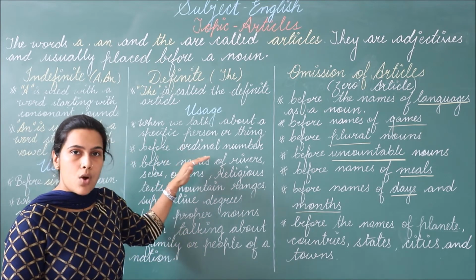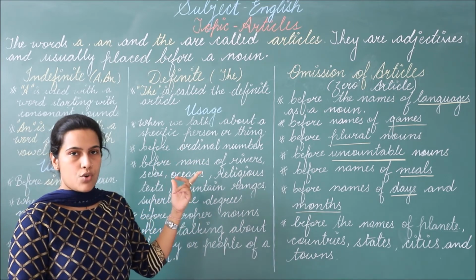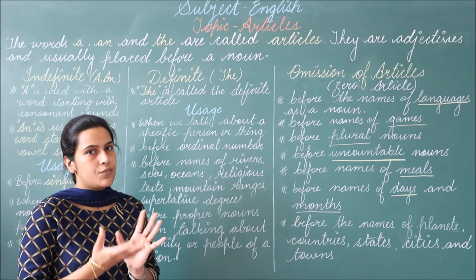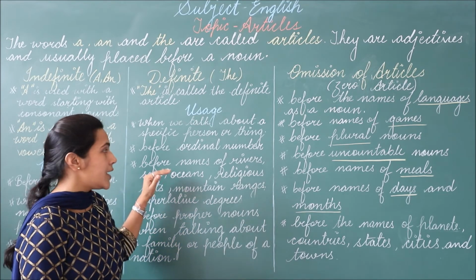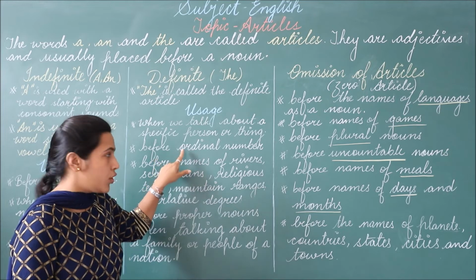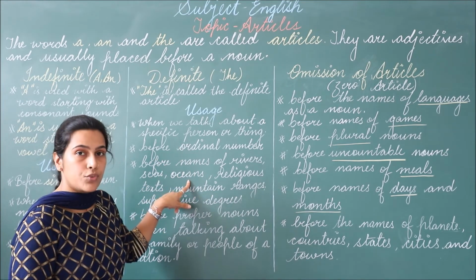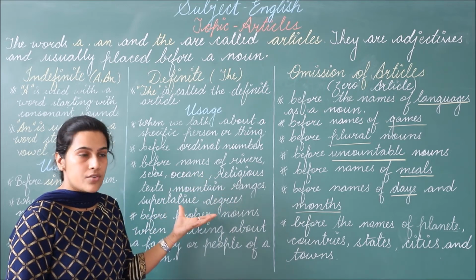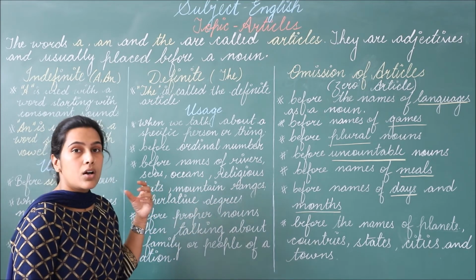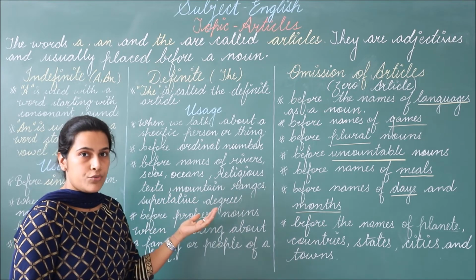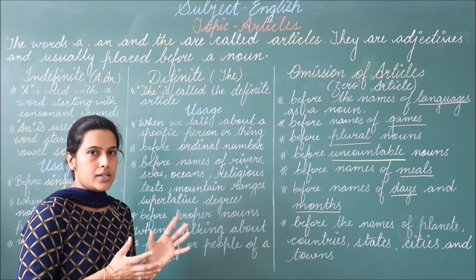Then we learned about its uses. The first one was that we use article the when we talk about a specific noun. Then we learned that we use article the with ordinal numbers. Then we learned that we use article the before the names of rivers, mountain ranges, or seas, religious text, or superlative degree. Before superlative degree we use article the.